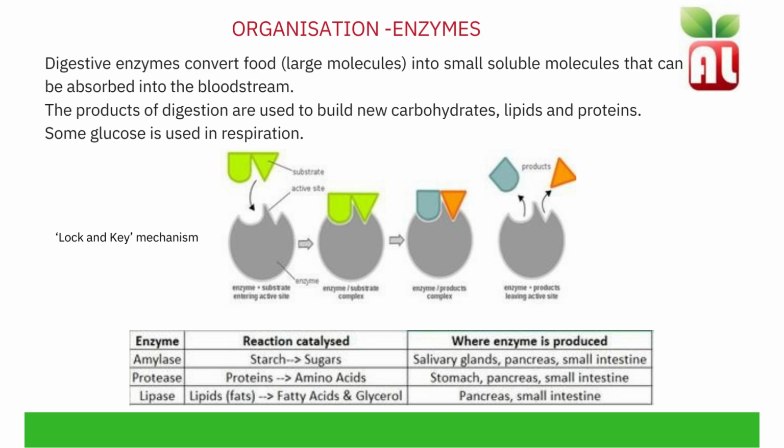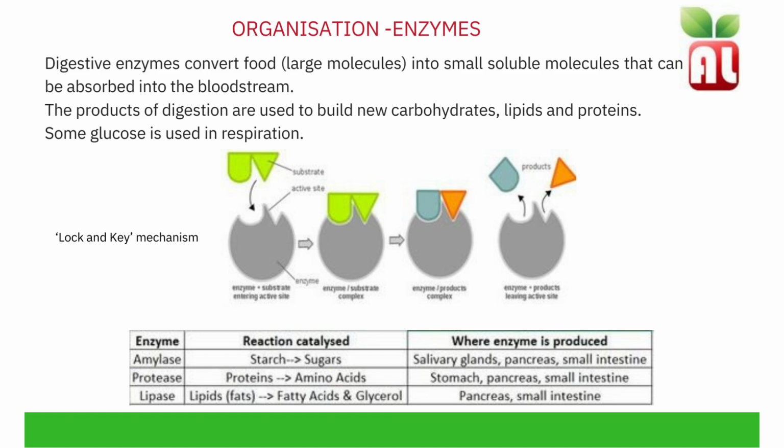Enzymes. Enzymes are formed of protein. They are described as biological catalysts. They are naturally produced by the body and increase the rate of chemical reactions. Digestive enzymes convert food, large molecules, into smaller, more soluble molecules that can be absorbed into the bloodstream. The products of digestion are used to build new carbohydrates, lipids and proteins, and some glucose is used in respiration.